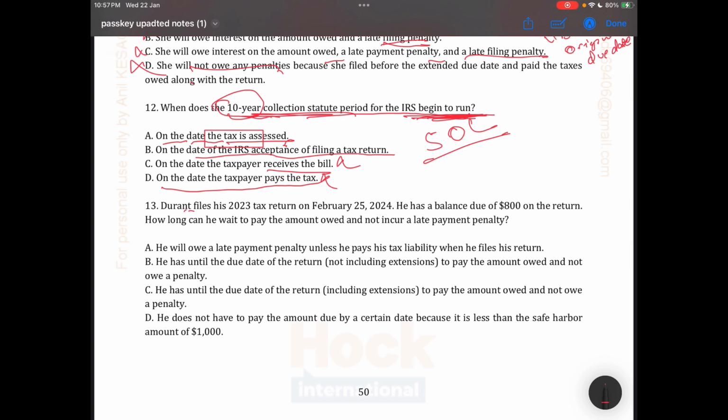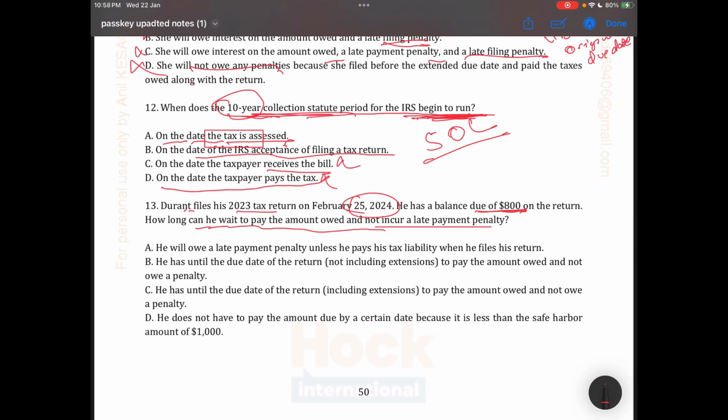Turan filed his 2020 return on 25th February 2024. He has a balance due of 8,000 on his return. How long can he wait to pay the amount owed and not incur a late payment penalty?